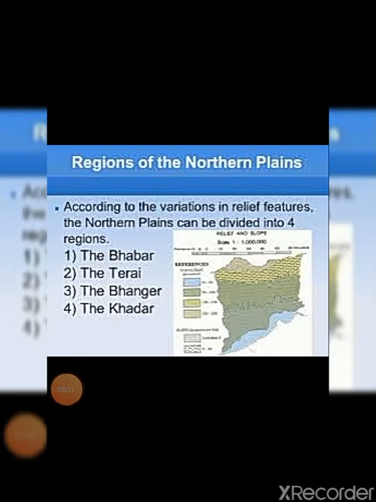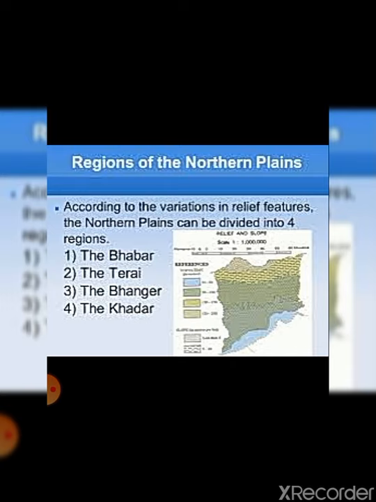Now let's discuss the classification of these northern plains on the basis of relief features. 4 are there. Which 4 divisions are there? That is Bhabar, Terai, Bhangar and Khadar. The last 2, Bhangar and Khadar, are actually the types of alluvial soil. अभी मैंने बताया कि नॉर्दर्न प्लेन्स are formed of alluvial soil, तो these 2 are the types of alluvial soil. Let's discuss the first one, Bhabar.